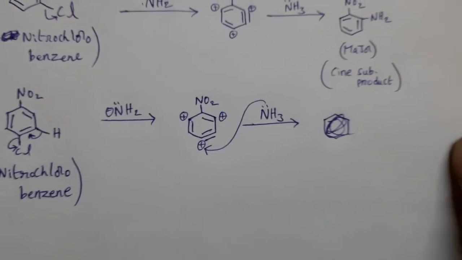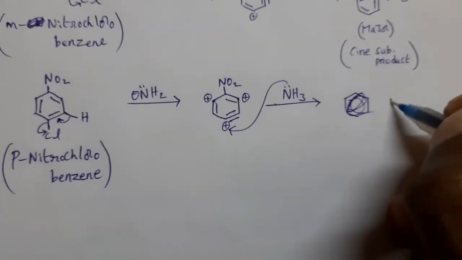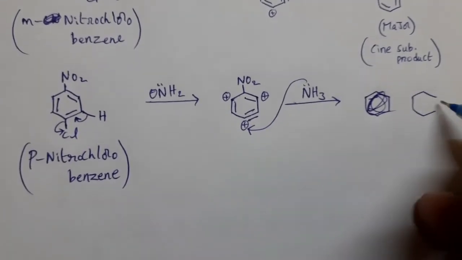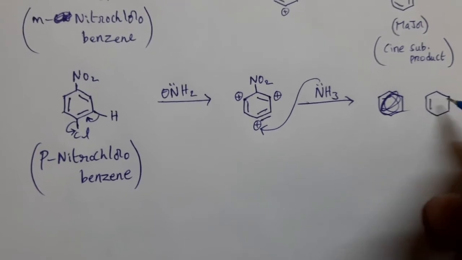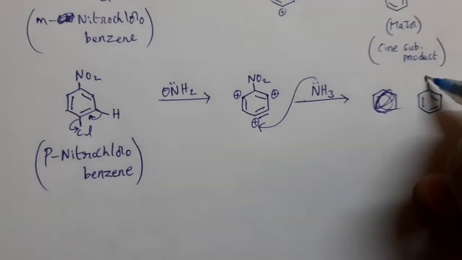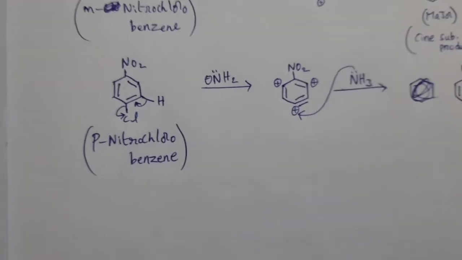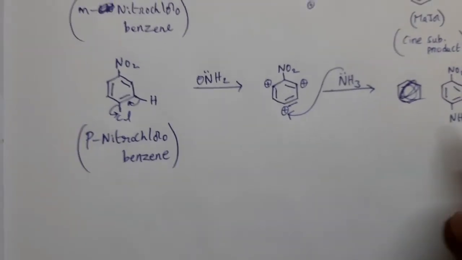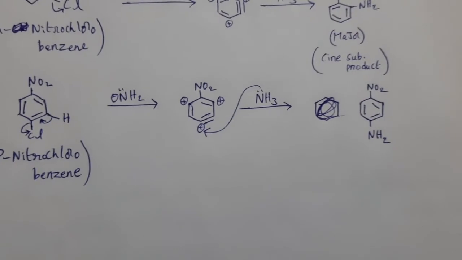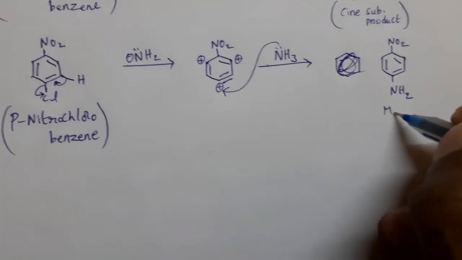Write the same structure, bonding at the same positions, then you can understand clearly. NO2, NH2. So this is the major product.